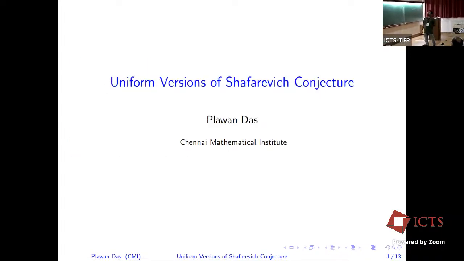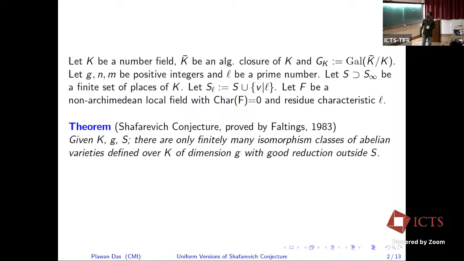Okay, the title of the talk is Uniform Versions of the Shafarevich Conjecture. First I will state what the Shafarevich conjecture is, and then we'll see the generalizations. So let K be a number field, K bar an algebraic closure of K, and G_K the Galois group. Let d, n, m be positive integers in my talk,